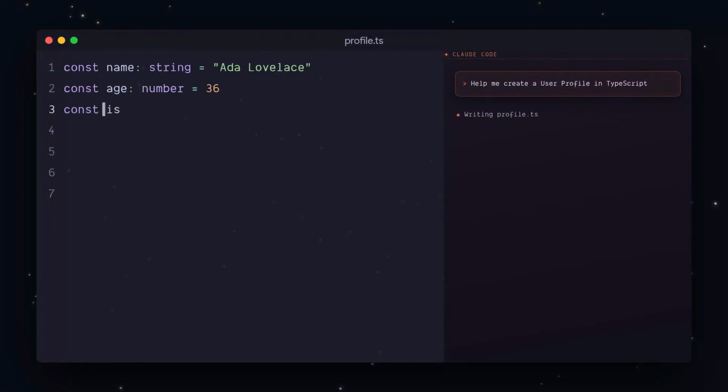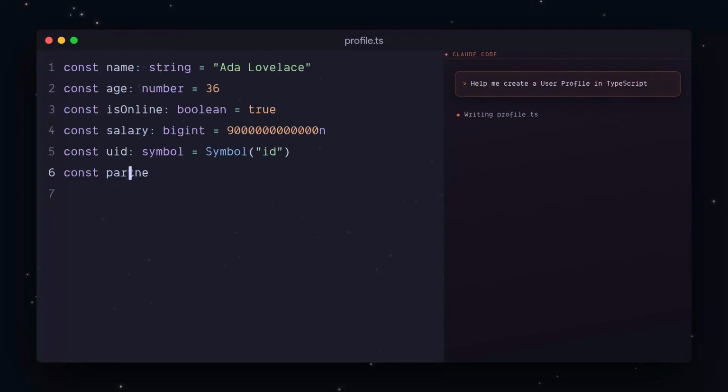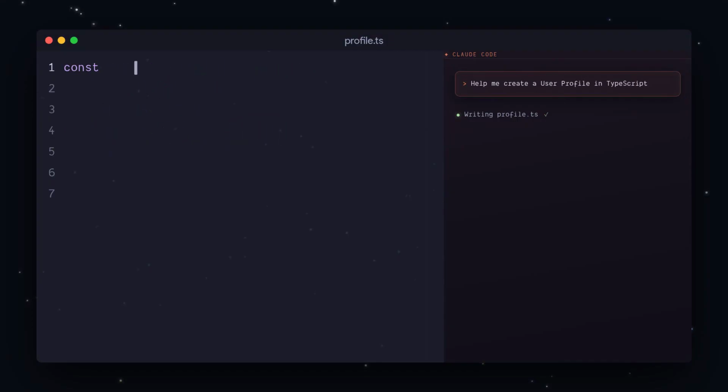I'm gonna ask Claude Code to help me make a user profile in TypeScript. Wait, what did it just write? Let's roll it back and go through it one line at a time.